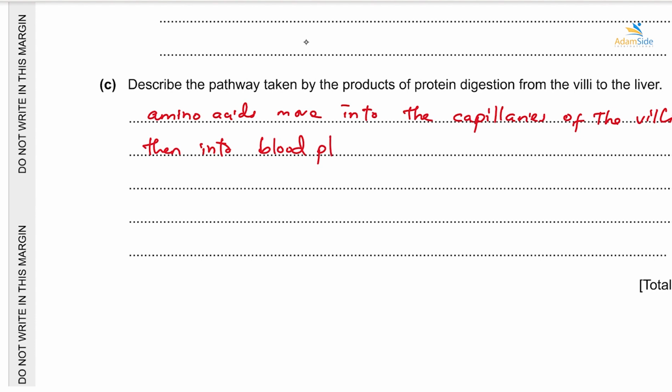Then to the hepatic portal vein, which transports them to the liver.